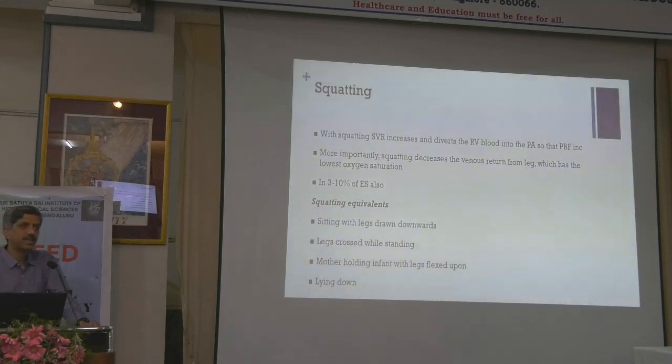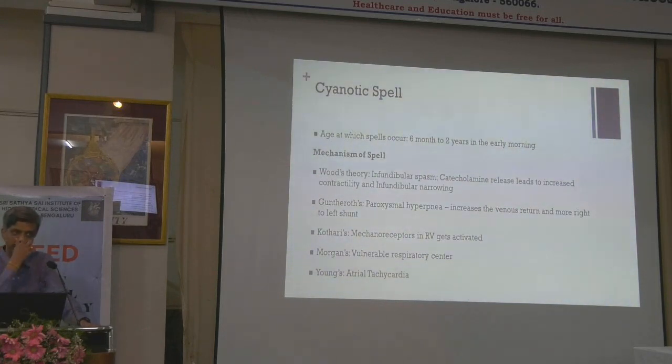Then history of squatting. We all know that squatting relieves cyanosis, whatever be the mechanism of cyanosis. It is not specific to tetralogy. It has been reported in some of the Indian series in 3 to 10% with isomerism syndrome also. So that knowledge you should have. It's not absolute that okay, somebody has squatting, must be tetralogy, but if you rule out isomerism, it's more likely to be tetralogy. Then there are some squatting equivalents that all of you know of, that is sitting with legs drawn downwards, legs crossed while standing, and some various other things.